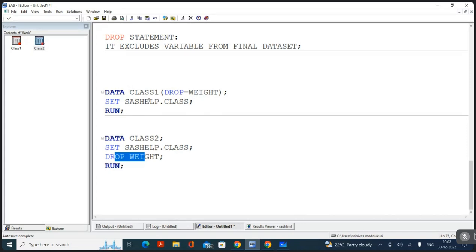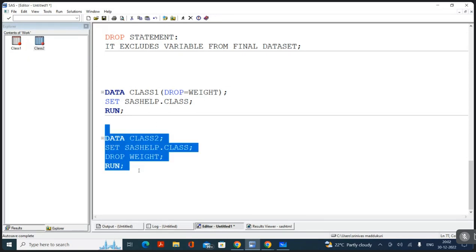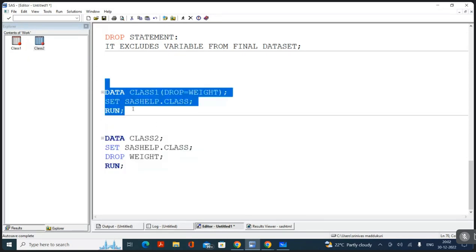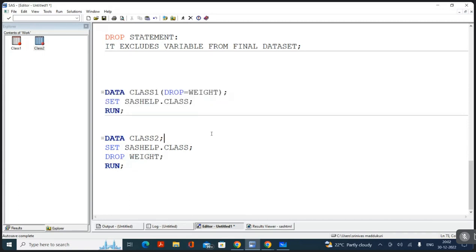Now, the drop statement works only in the data step. The drop option works both in the data step and the proc step. And which one is more efficient? The drop statement is more efficient because it works before the PDB. Understand this, everybody? Yes.